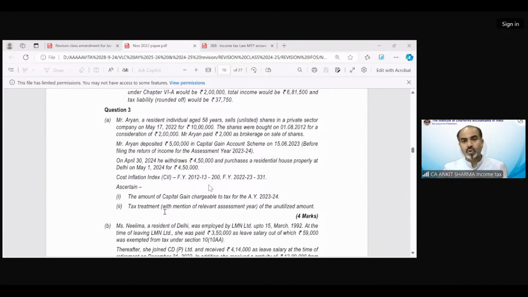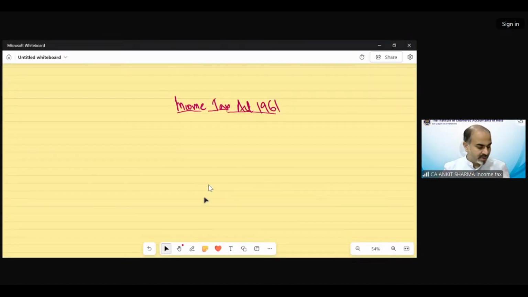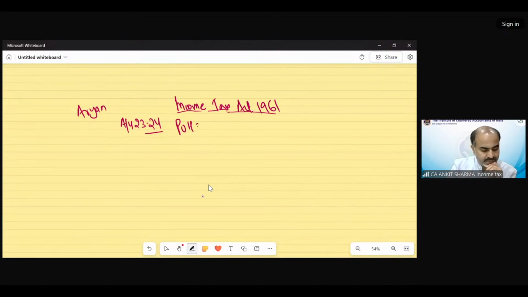Okay. My pen tab is not working on this question paper. They have some security issue. So we will solve it on the whiteboard. Very little information was there. The question says it is for assessment year 23-24. The assessee was Mr. Aryan. And the period of holding was long term.